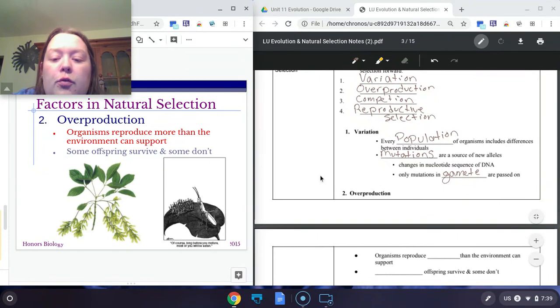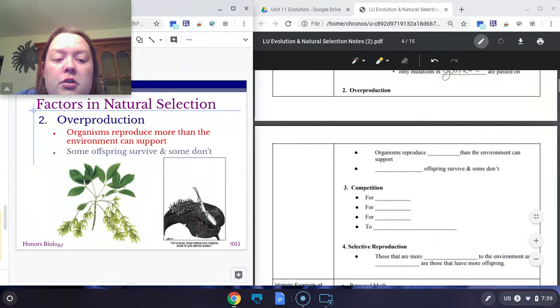You also need overproduction. Overproduction means that the organisms there are going to be reproducing more than the environment can support. And that's going to mean that some organisms have to die. So some organisms will not be able to survive because there's not enough resources for them.